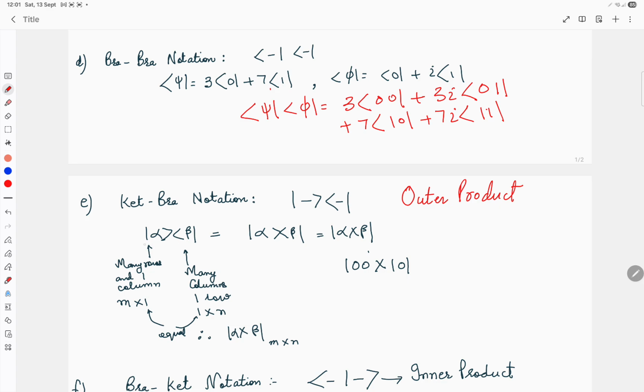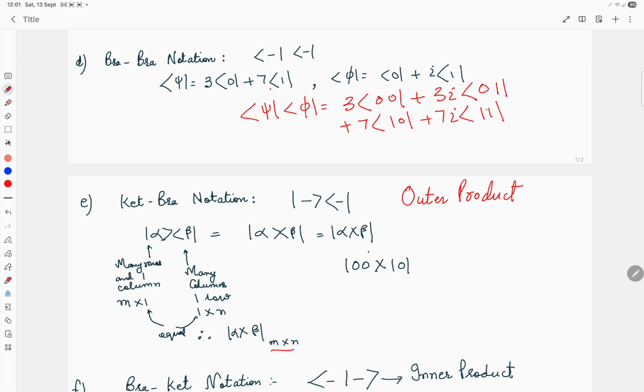Ket alpha has dimensions of m cross 1 since it is a column vector. Bra beta will have dimensions of 1 cross n since it is a row vector. The inner dimensions must be the same because we have to multiply the column vector and the row vector, and we will obtain a matrix. So the matrix size will be m cross n.